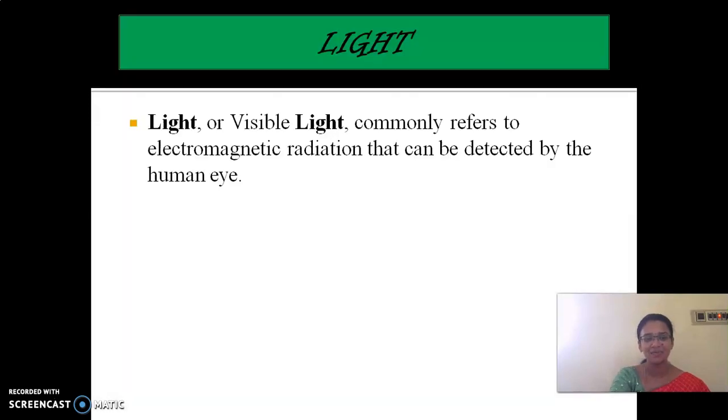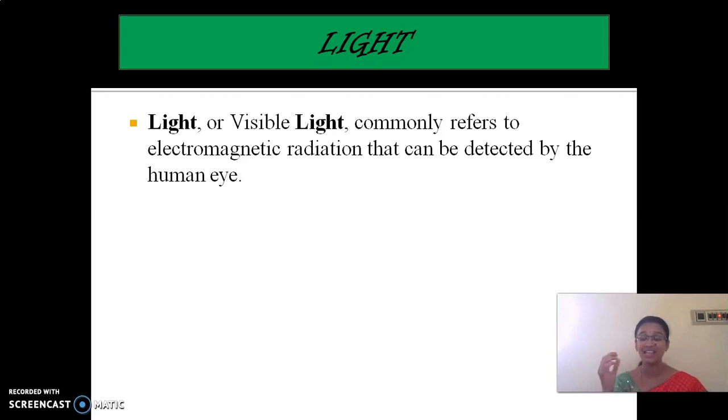Are you ready? Yes. First, what is light? I already told you, light is a form of energy. Light or visible light is referred to as electromagnetic radiation, that is EM rays. What do you mean by electromagnetic radiation? It contains both electric field and magnetic field. Electromagnetic waves contain electric field and magnetic field.